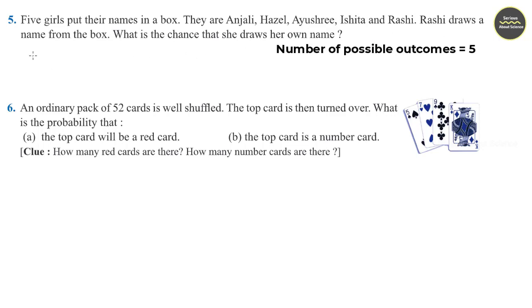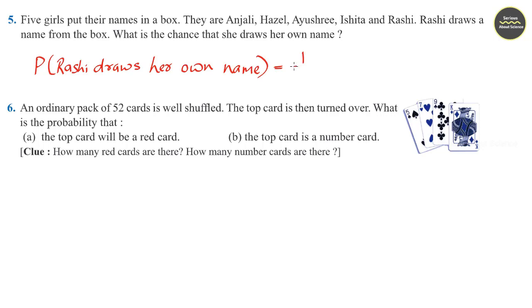We can write probability that Rashi draws her own name. So 5 names are there. Out of that, Rashi's name can only come one time. So it is 1 divided by the total number of names, that is 5. So probability is 1 by 5.